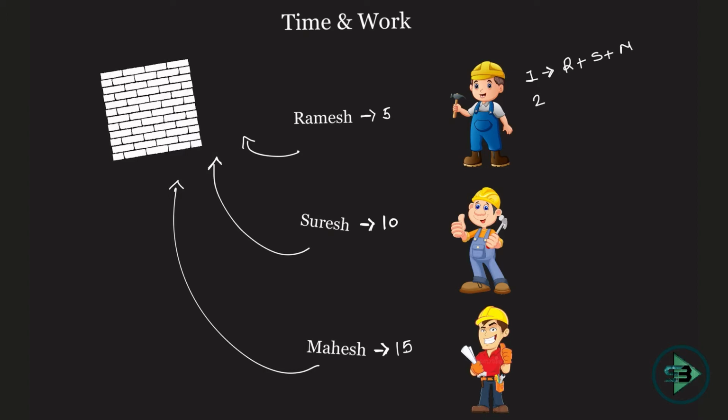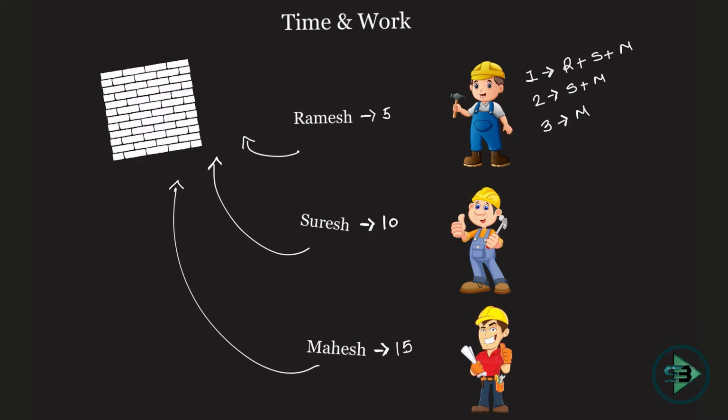On the second day, which means at the end of first day, Ramesh leaves. So Ramesh only works on day 1. From day 2, only Suresh and Mahesh are working. At the end of day 2, Suresh leaves. So who is working from day 3 onwards? Mahesh. Now the question being asked is, how many days will be required to finish the work given this scenario? Solve this by both LCM method and the reciprocal method.